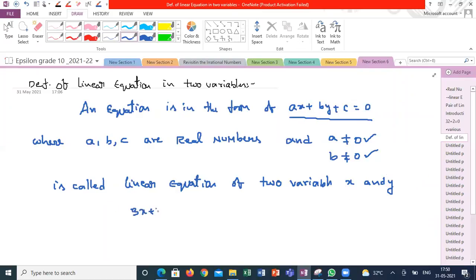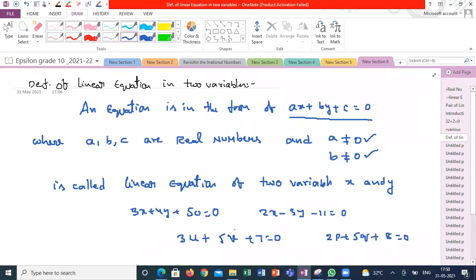Guys, 3x plus 4y plus 5 is equal to 0. I can say this is a linear equation of two variables. 2x minus 3y plus 7 is equal to 0. 3u plus 5v plus 7 is equal to 0. 2p plus 5q plus 8 is equal to 0. All these are examples of two variables. x, y are variables, u, v are variables, p, q are variables. Correct? Yes, sir.